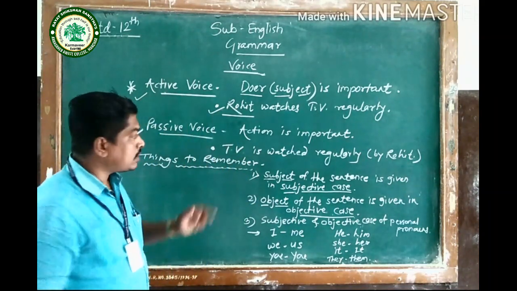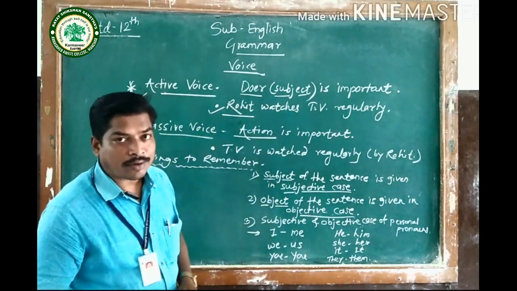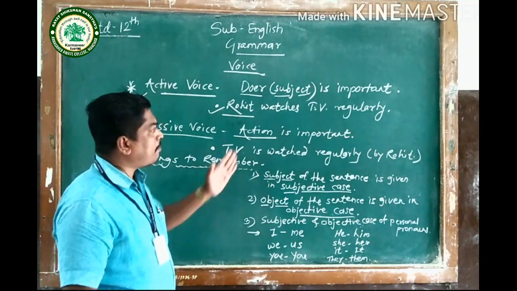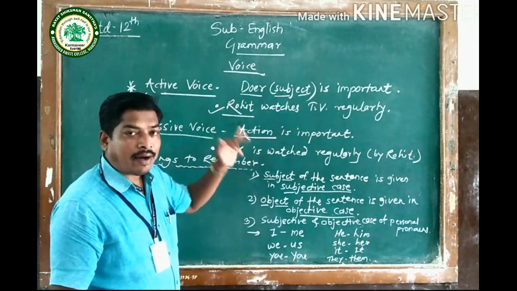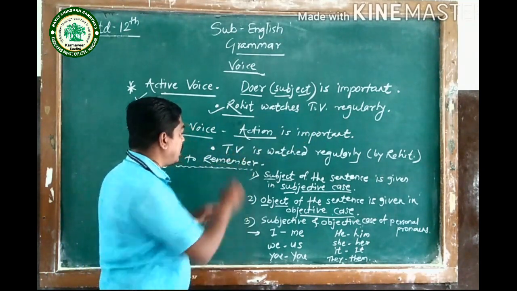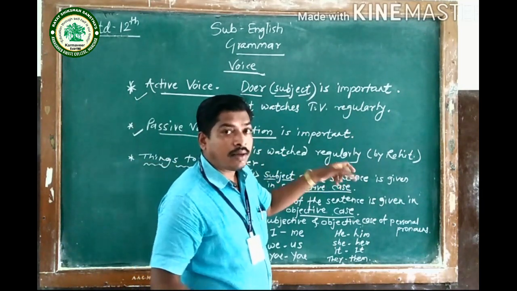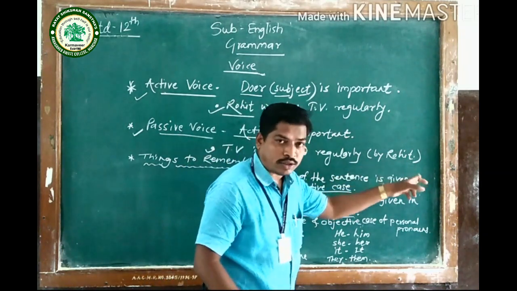And in passive voice, the action is important, not the doer. For example, the same sentence, Rohit watches TV regularly. I have written this sentence into passive voice here. TV is watched regularly. By whom? It is not important, but I have given there by Rohit.